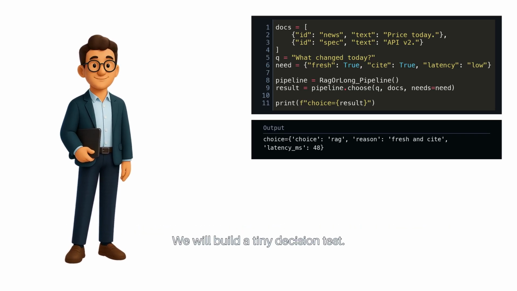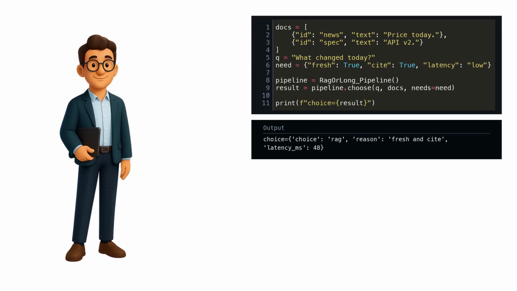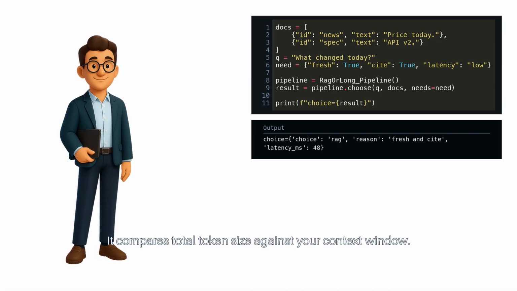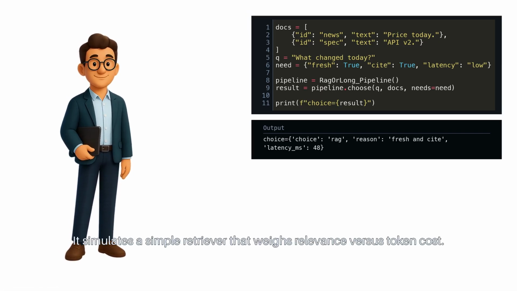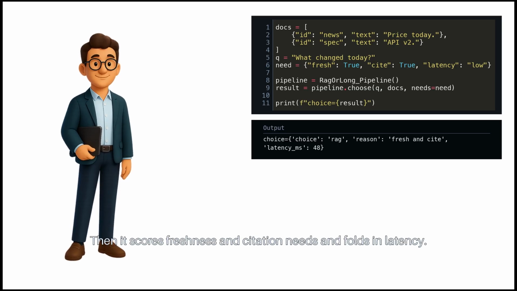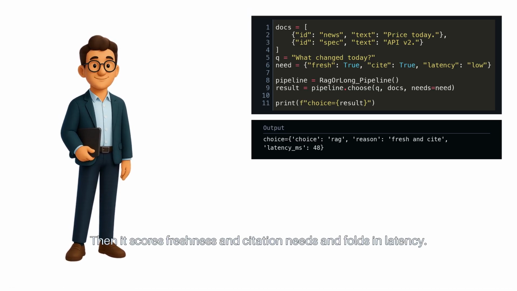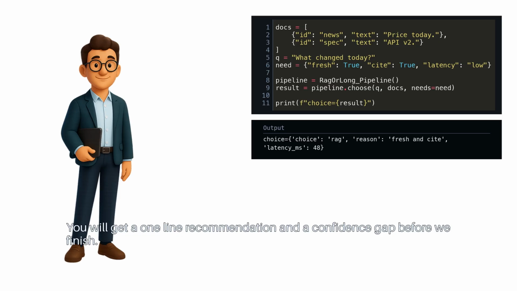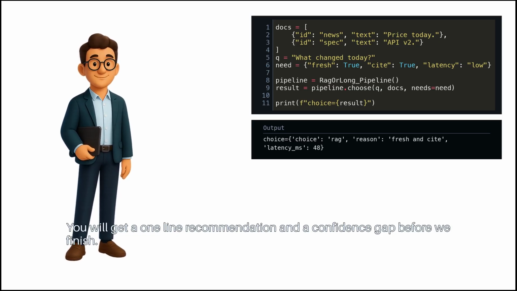We will build a tiny decision test. It compares total token size against your context window. It simulates a simple retriever that weighs relevance versus token cost. Then it scores freshness and citation needs and folds in latency. You will get a 1-line recommendation and a confidence gap before we finish.